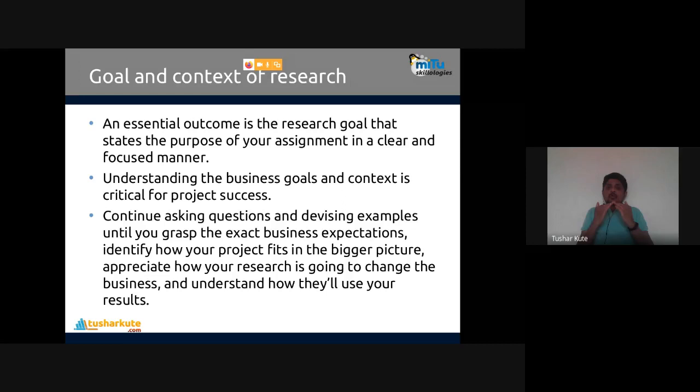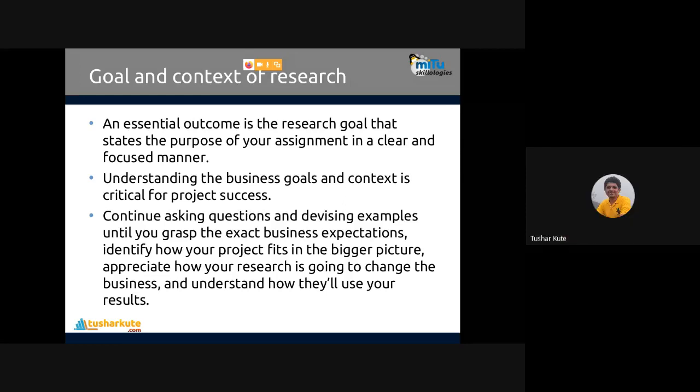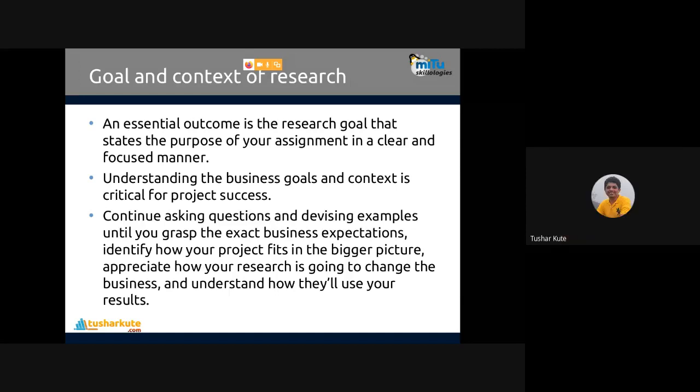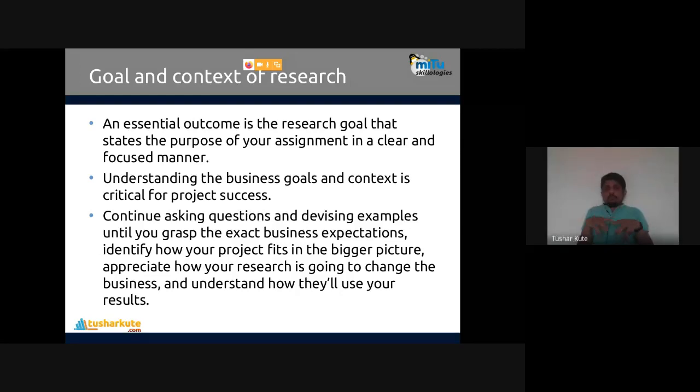One term we generally call this is brainstorming. Brainstorming is discussing ideas and adding pluses and minuses, putting in opposite and similar kinds of views. That's what we call brainstorming. That is present here to set the goal and context of the research. If everything is there, then only can we use it. So it should be clear that I am using this data for this particular purpose. That is the goal and context of it.